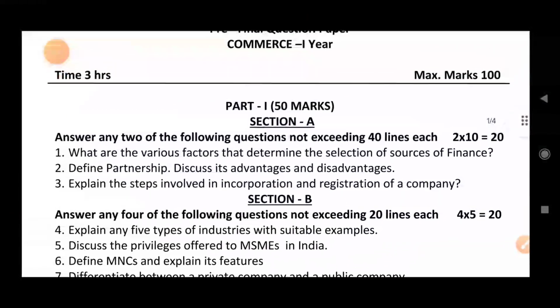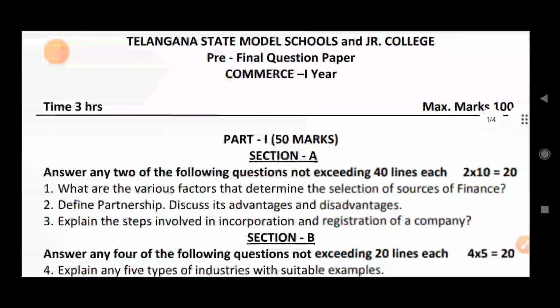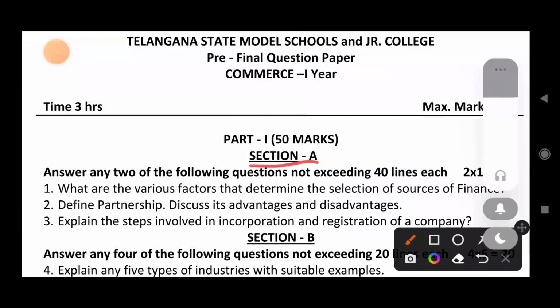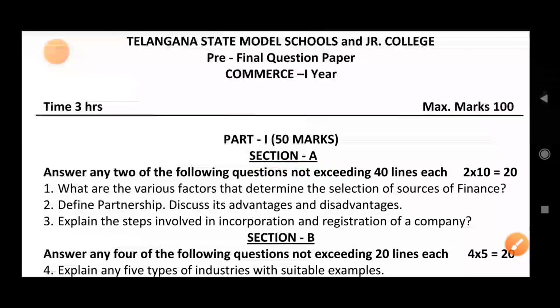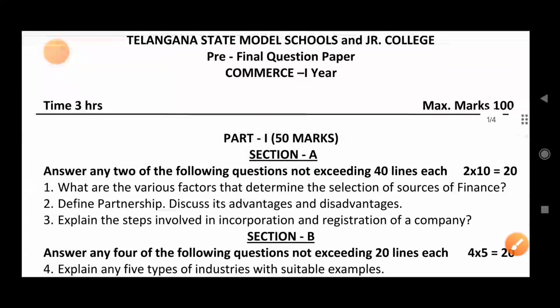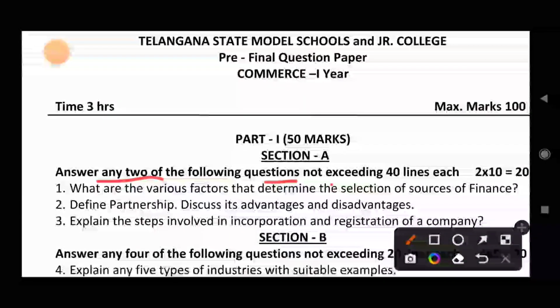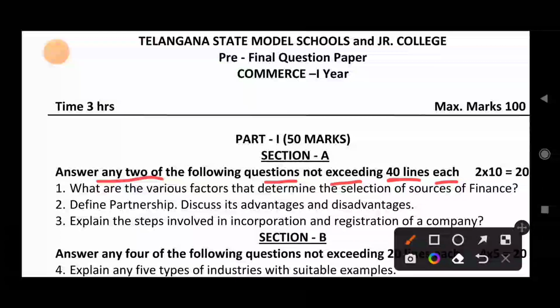In part 1, first is section A, long questions. You need to write any two of the following questions, not exceeding 40 lines each. Two questions of 10 marks each. Like this, 3 questions will be given, and out of these 3 you need to write any 2.